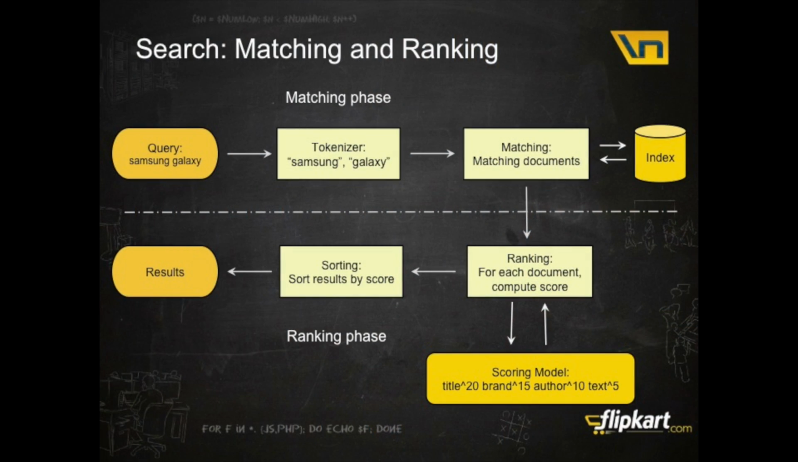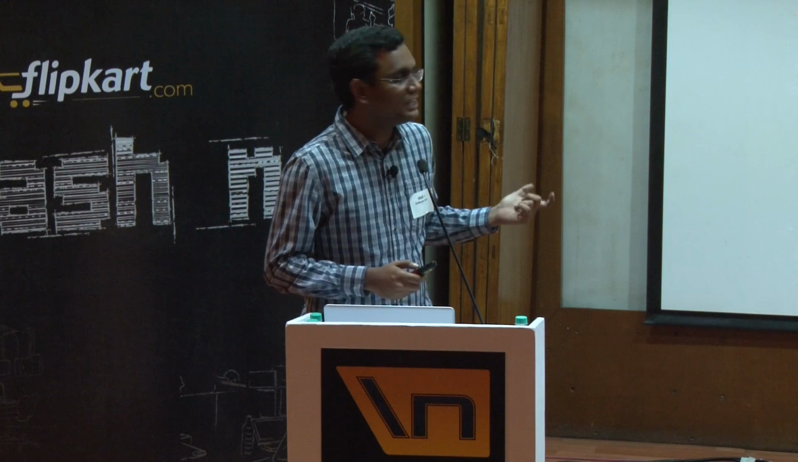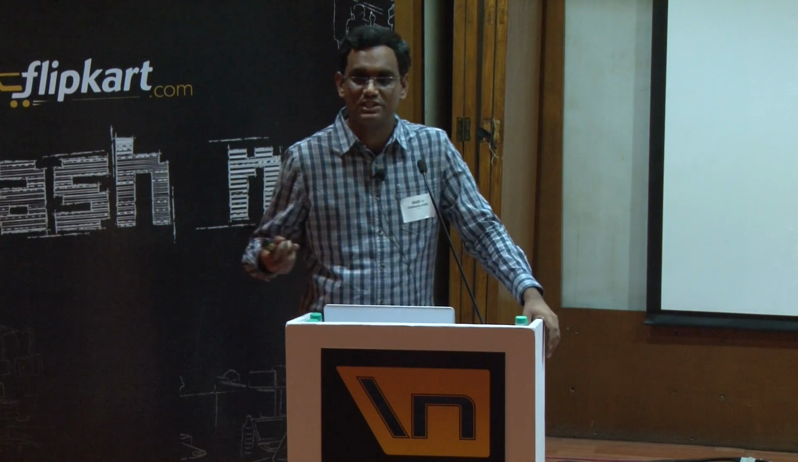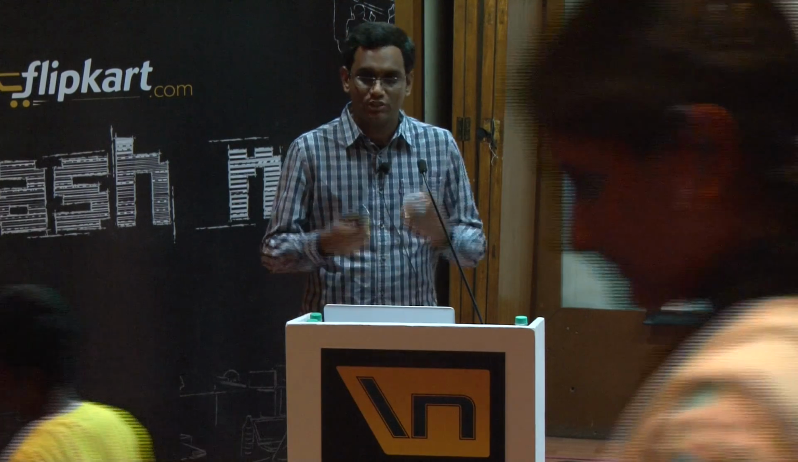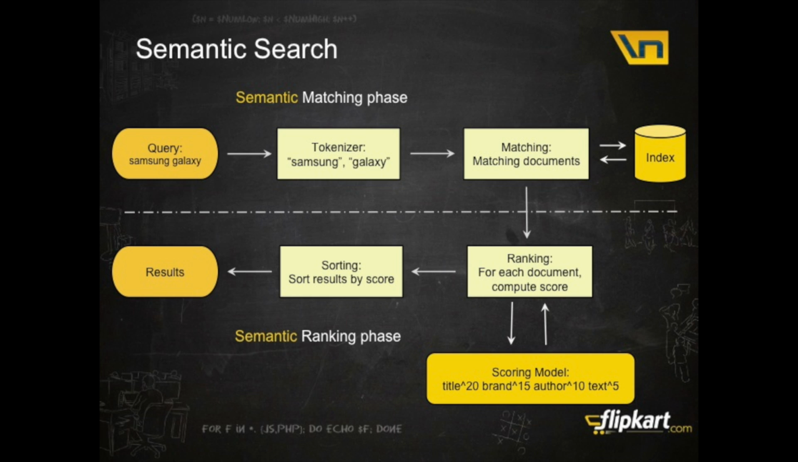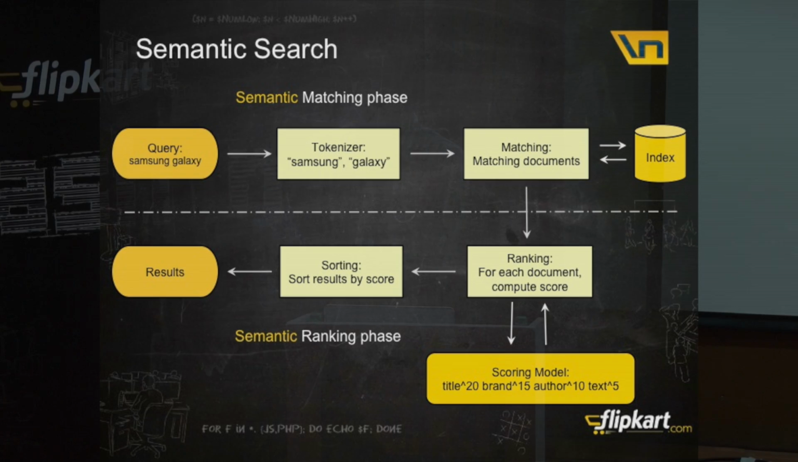In the matching phase, we take the query, let's say Samsung Galaxy, and we break it up into individual terms, what is known as the tokenization phase. These words are then matched against an index of documents, which returns matching documents. That is, it returns products which have those words. Our next job is to take these and score them. That is, we have to say, for this query, how relevant is this particular product?